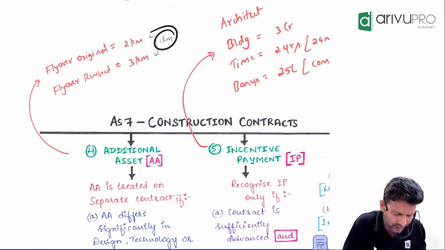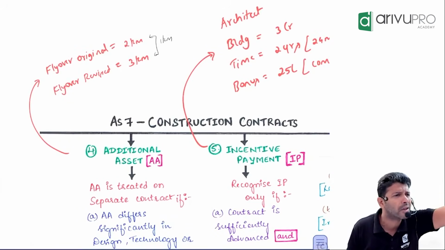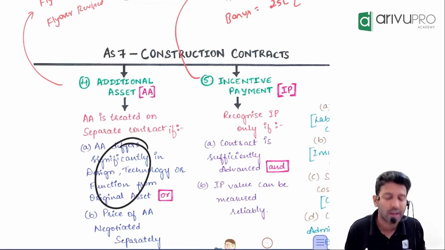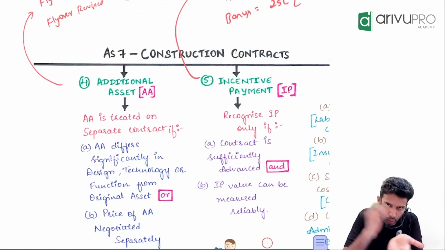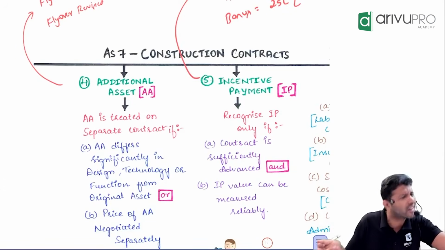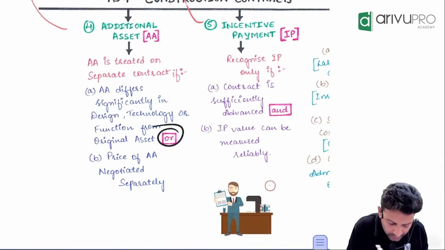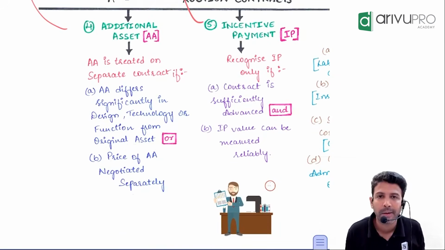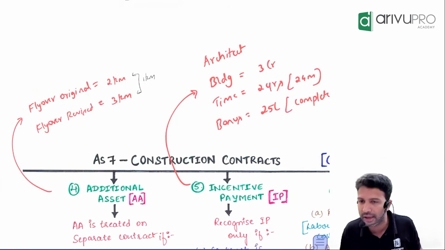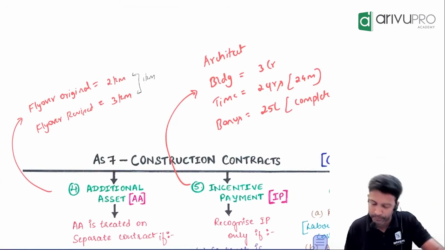Now look at this example. That 1 kilometer extra flyover, is it different from the original flyover or more or less the same? Condition number 1 for this example, satisfied or failed? Failed. Because the original flyover is 2 kilometers, the additional flyover is 1 kilometer, more or less the same character. It is just an extension. But if this fails, you can also check another one. What is that? Negotiation. If you have negotiated this 1 kilometer's price separately, you have an option to treat it as a separate contract and do the accounting. All right.